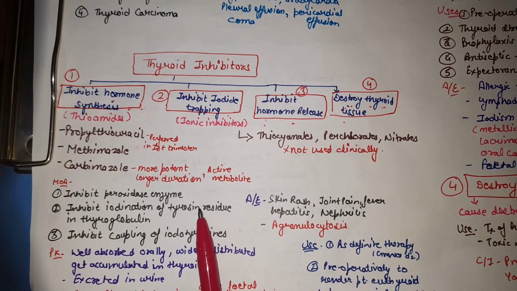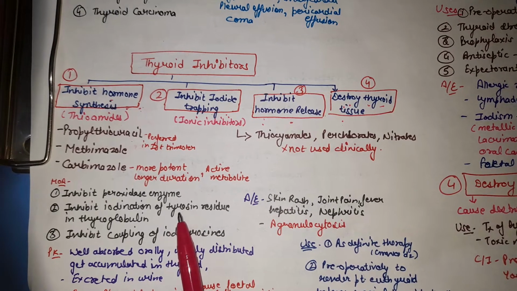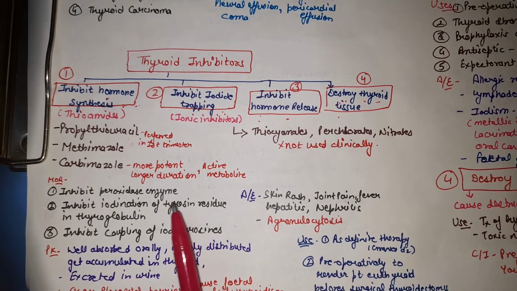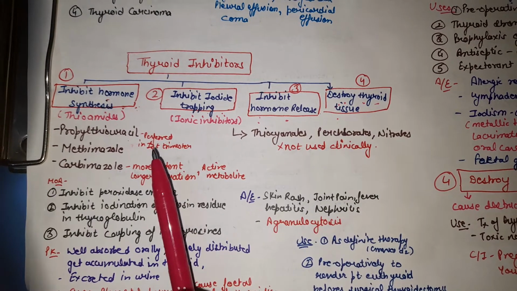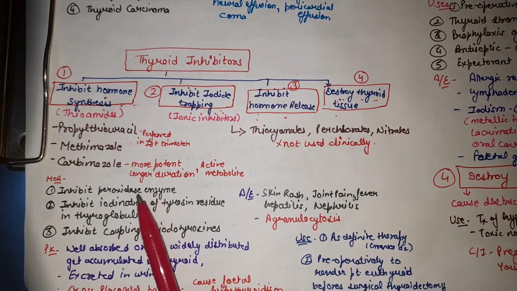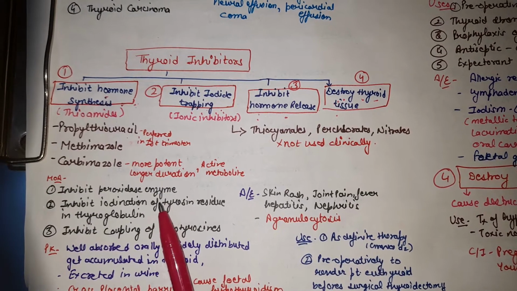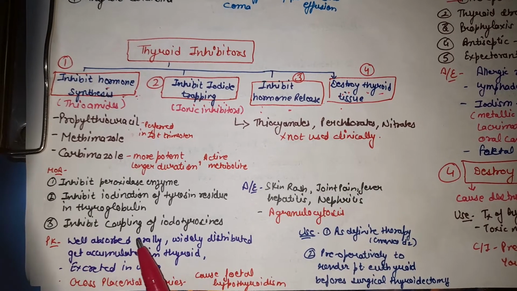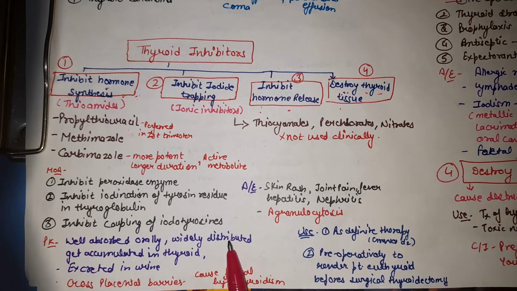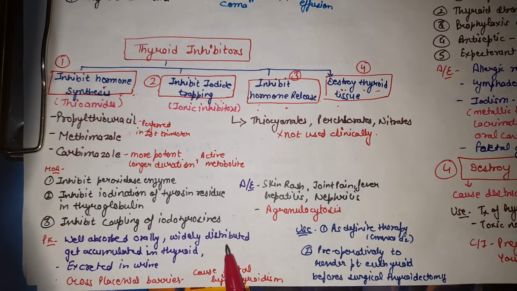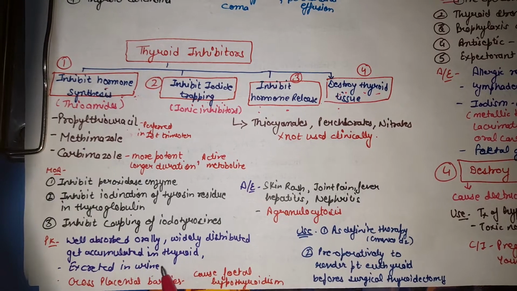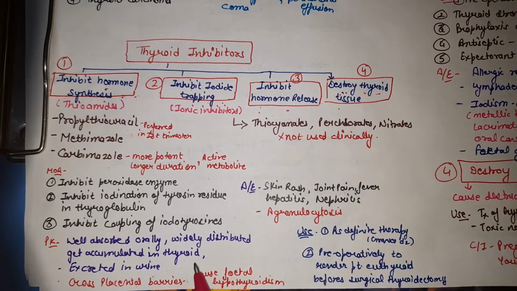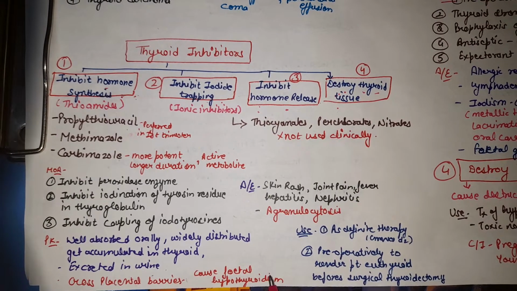In short, we can say that they inhibit the second stage which we discussed in the previous lecture, that is oxidation and iodination, and the third stage, that is coupling. These thioamides will inhibit both the second and third steps of thyroid hormone synthesis. Talking about the pharmacokinetics, these drugs are well absorbed orally, widely distributed and accumulated in the thyroid tissue, and excreted in urine. These thioamides also cross the placental barrier, so there is a chance of causing fetal hypothyroidism.